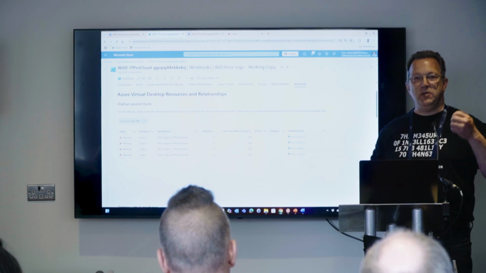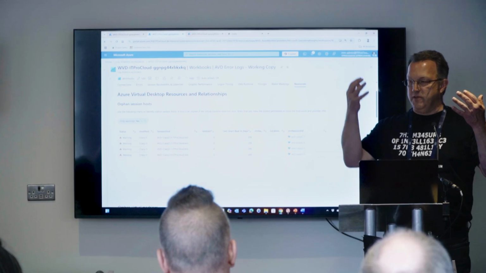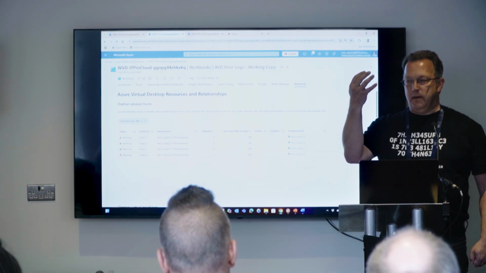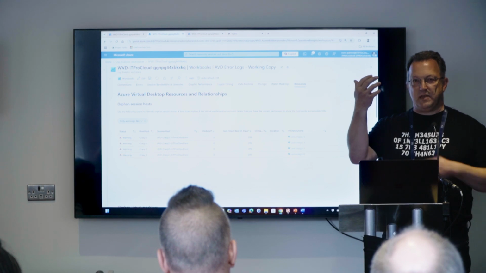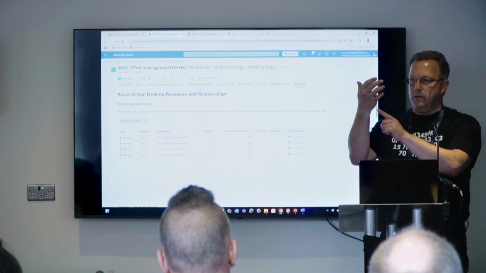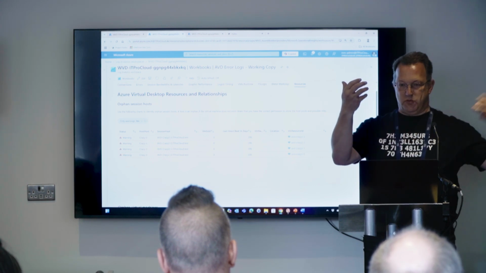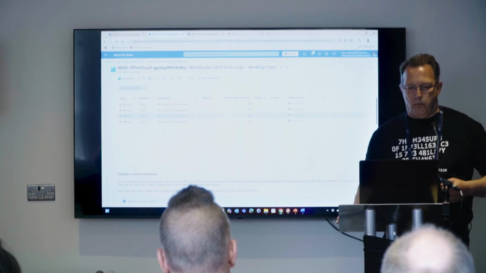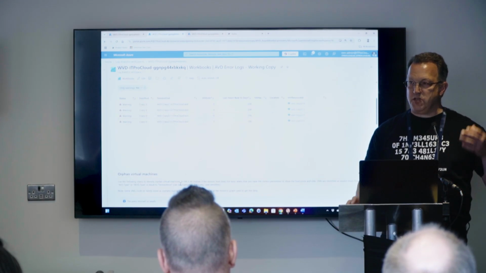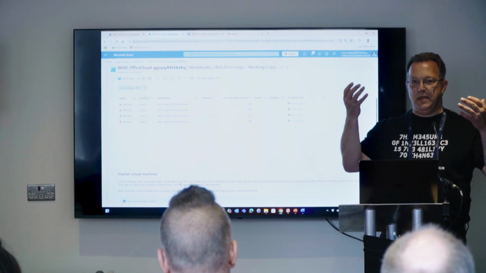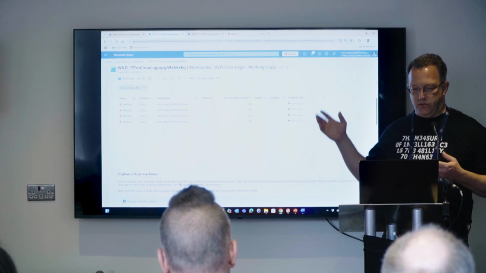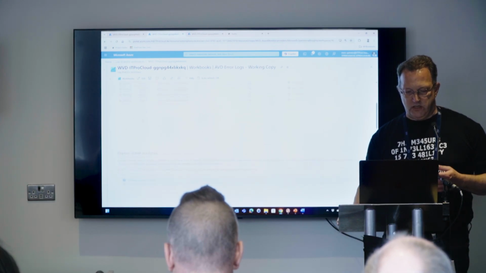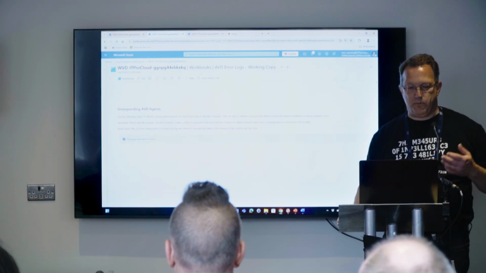Another option is you delete the virtual machine, but the session host object still stays. That doesn't cost you money, but if Microsoft tries to start the session host by autoscaling, that will not work while the virtual machine no longer exists. And that is shown here in this table. It compares the session host objects and the virtual machine, and if the link is broken. So that is what you can see here, which means orphaned virtual machine, orphaned session host, unresponsive AVD agent.